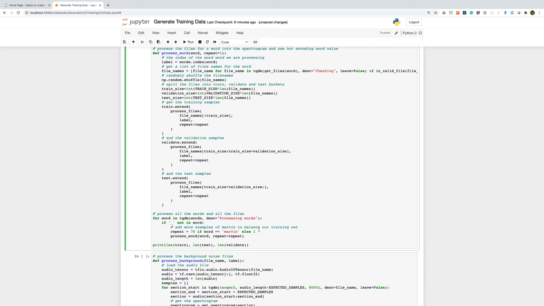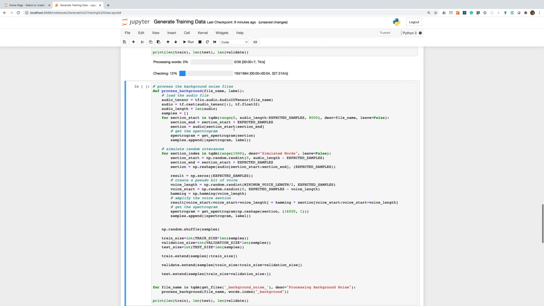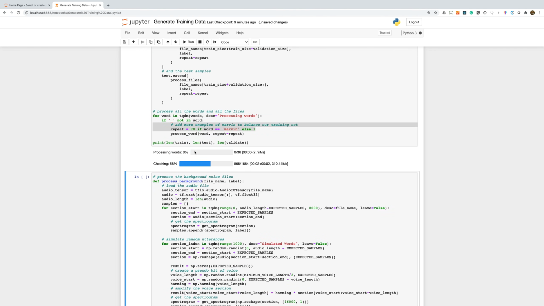Now we need to add more samples of the Marvin word to our dataset, as it would otherwise be swamped by the other words in our training data, so we repeat it multiple times. This also helps our neural network generalize, as there will be multiple samples of the word with different background noises and in different positions in the 1 second sample.